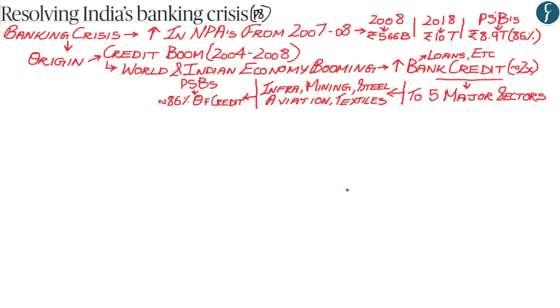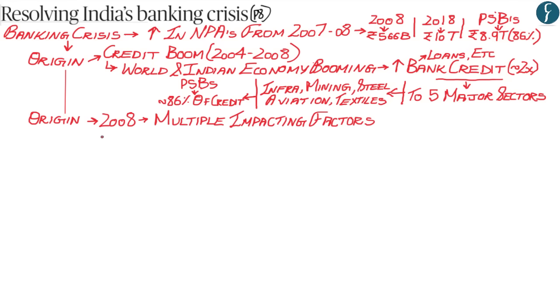As you already understand, the Indian economy was booming and there was huge expectation for tremendous growth in the future. And this became the reason why the Indian banking system, especially the public sector banks, lent large amounts of money to these five major sectors. However, all of this changed in 2008. What happened in 2008 was that a combination of factors occurred in the world and the Indian economy. The first major global factor that occurred in 2008 was the global financial crisis.